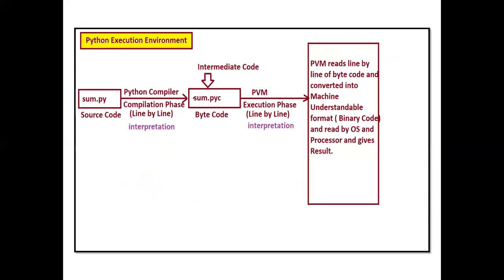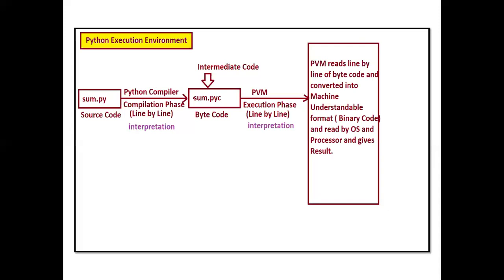Let me show you with the help of a diagram. We have discussed this yesterday also. I have saved one file with the .py extension, some.py. Now this is the source code. Whatever program I have written, it will check it. The compilation process starts from there. It will check the source code line by line. If the error is there, that will be displayed on the spot, and we'll get the error. We won't be able to run the program, right?